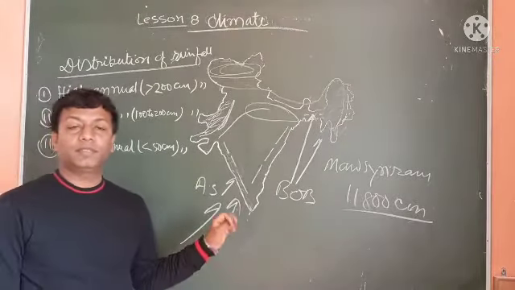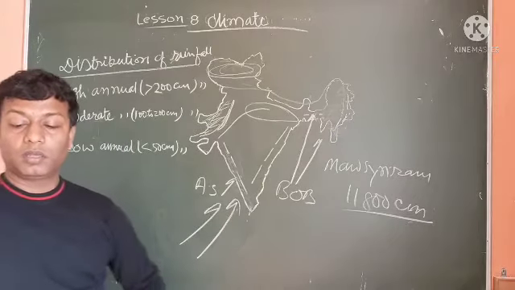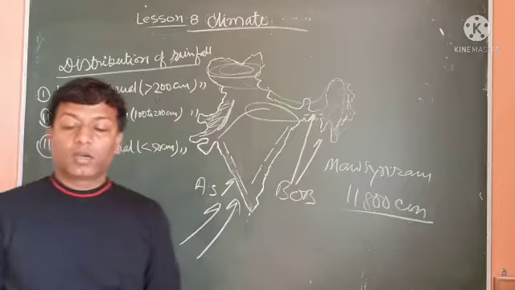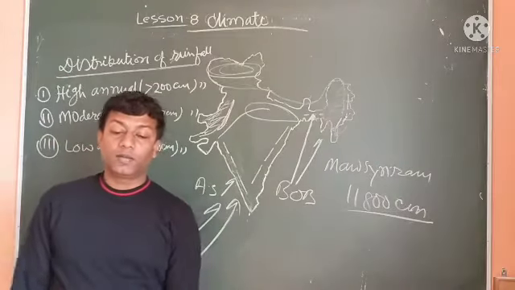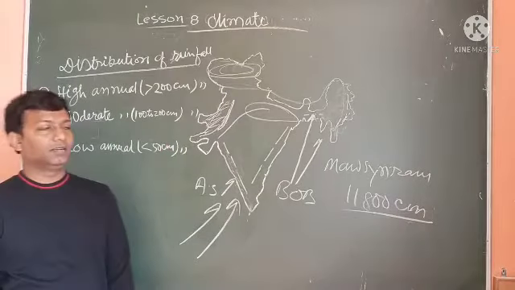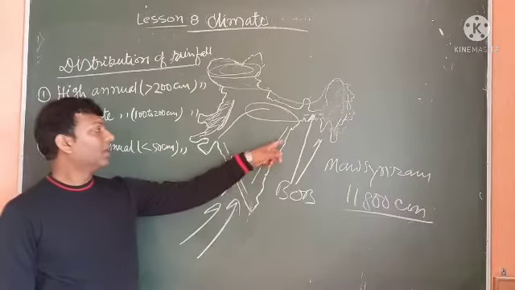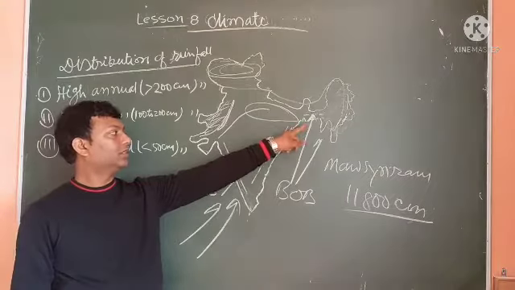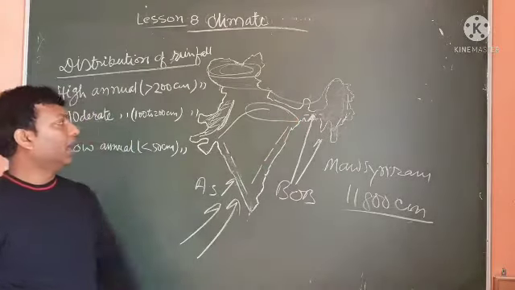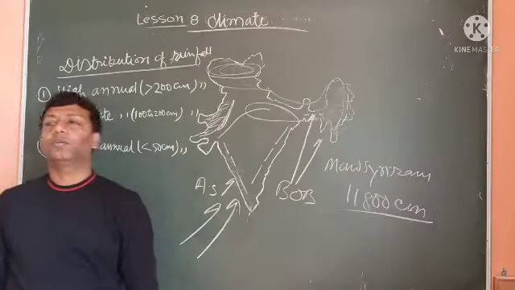Suppose Kolkata receives 162 centimeter of rainfall and Delhi receives 67 centimeter of rainfall. What is the reason behind it? So Kolkata comes under the part of this area, and Delhi is actually part of the plateau.